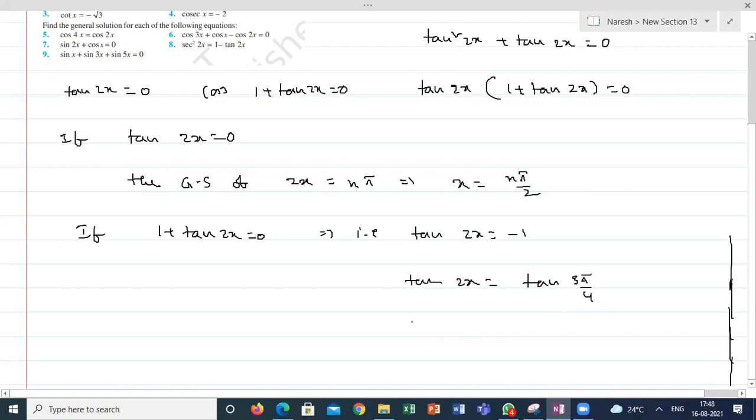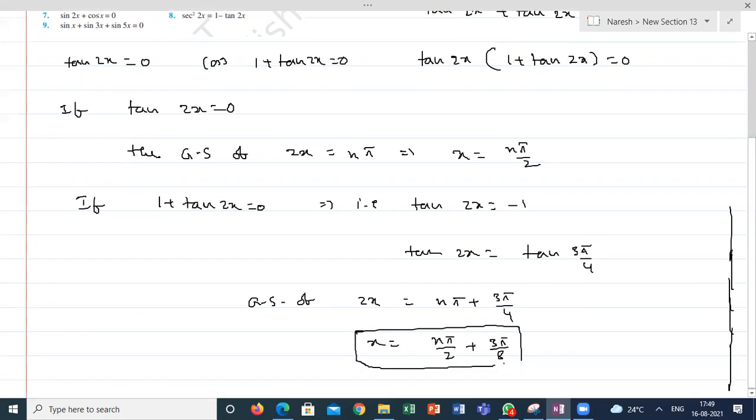Your tan x is equal to tan alpha. What is the general solution in this case? The general solution of 2x is n pi plus principal value 3 pi by 4. So x is equal to n pi by 2 plus 3 pi by 8.